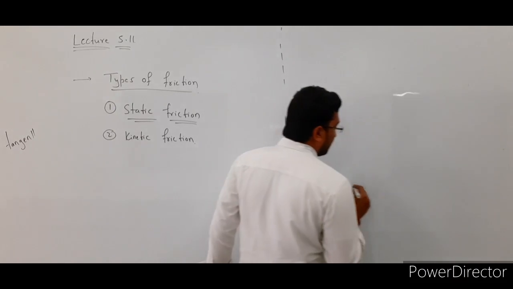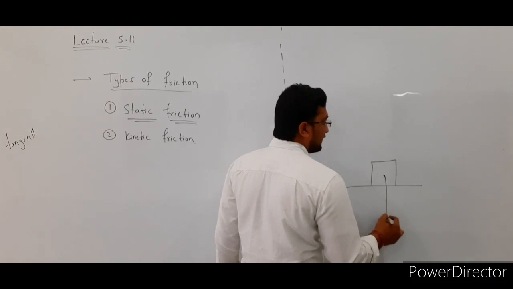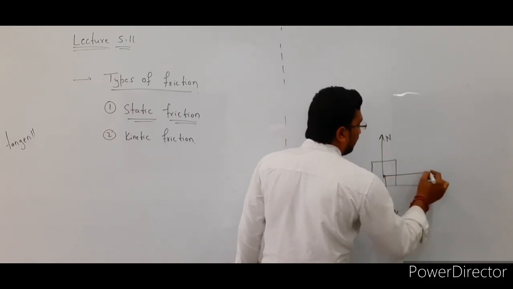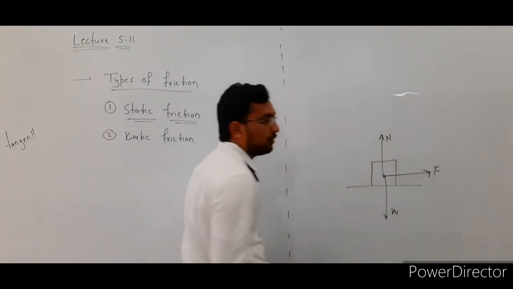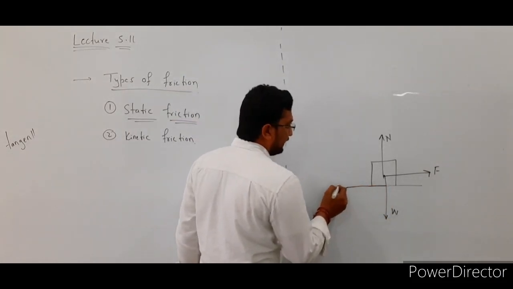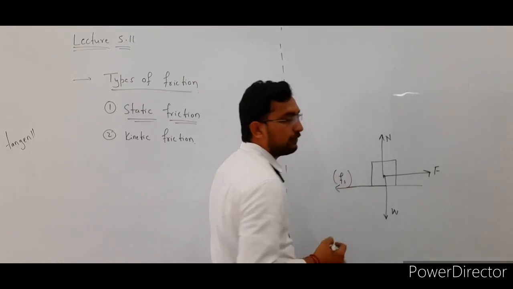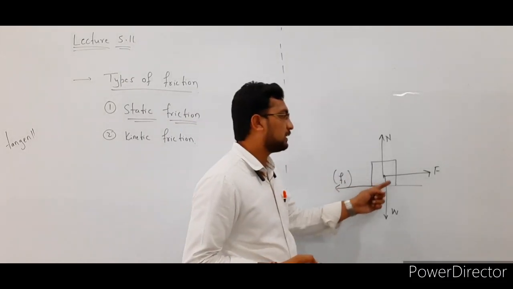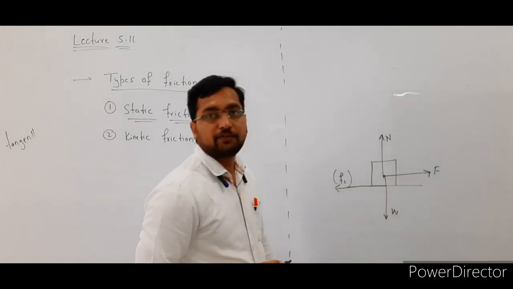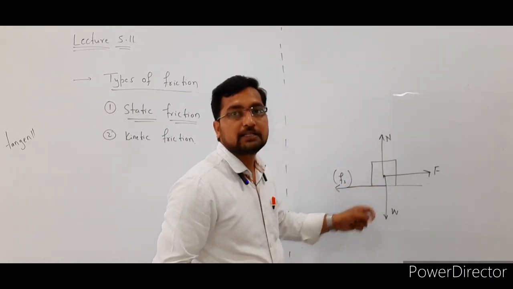See here, in this case we are considering a body placed on a horizontal surface. The weight of the body is acting in the downward direction, and the normal reaction is acting in the upward direction. Here we are applying some external force on this body, still that body is at rest. So the force of friction is acting in this direction. The friction between these two bodies is known as static friction, because this applied force is balanced by the friction force.